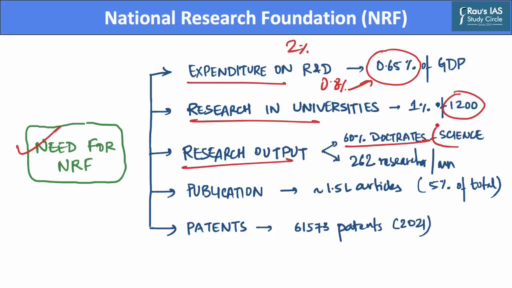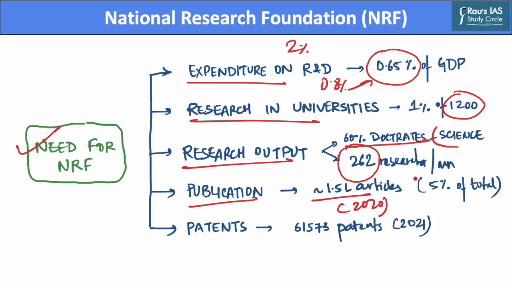However, in terms of the number of researchers per million population, India's count of 262 is even less than developing countries such as Brazil, South Africa or Mexico. Now, in terms of publications, the data of the Department of Science and Technology shows that India published about 1.5 lakh articles in the year 2020.